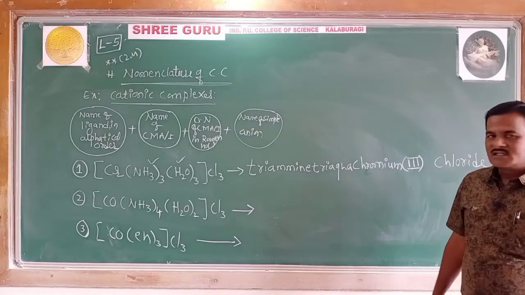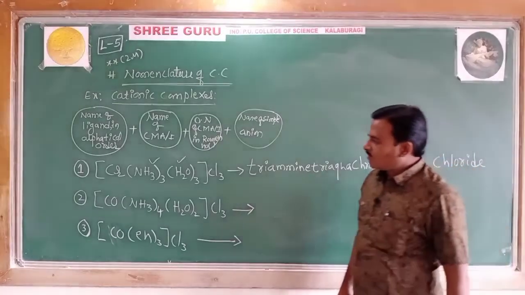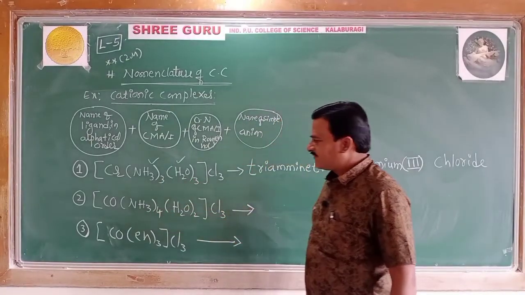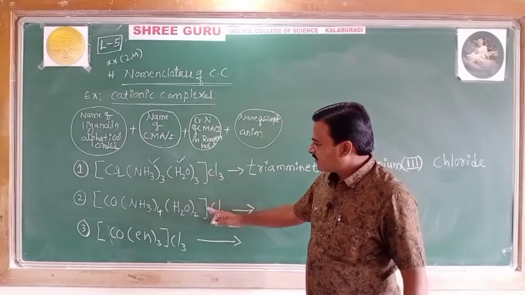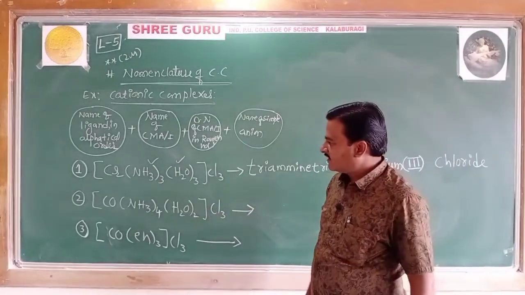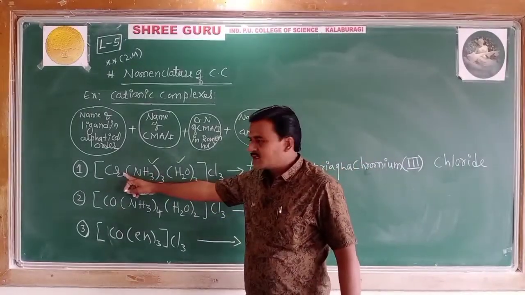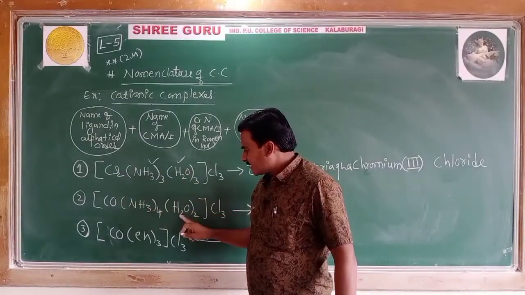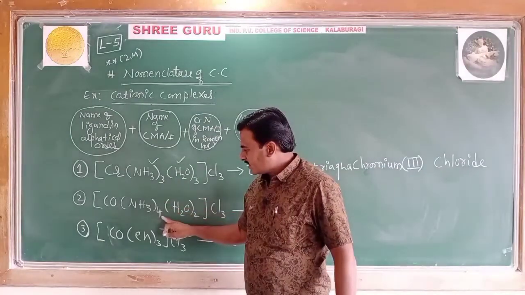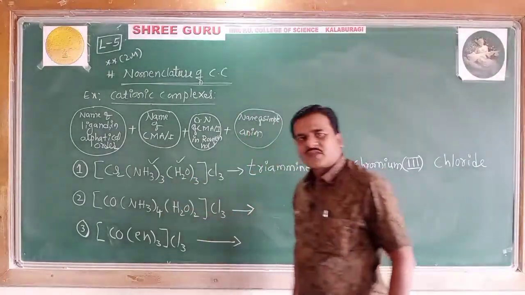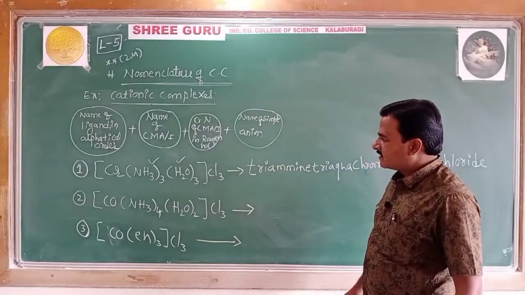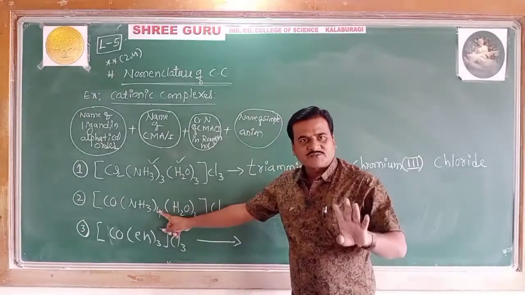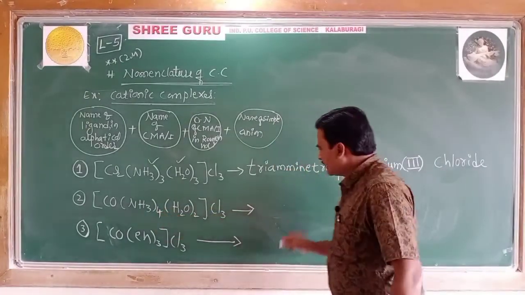Come on, go to the second one. Here you have the same ligands, but the ligand number is different. Second one, with no difficulty you can write. See, the central metal was chromium, but here it is cobalt. The ligands were the same, but there were 3 and 3 ligands, and here it is 4 and 2. Now let's practice this. First priority again is the amine ligand. So what is the Greek prefix for the number of amine ligands? It is tetra.